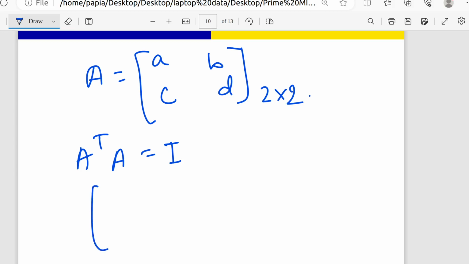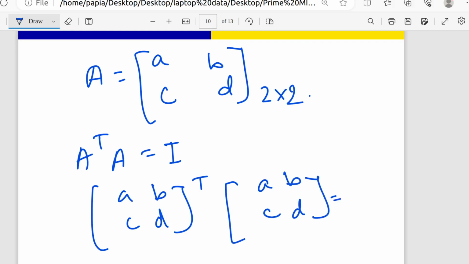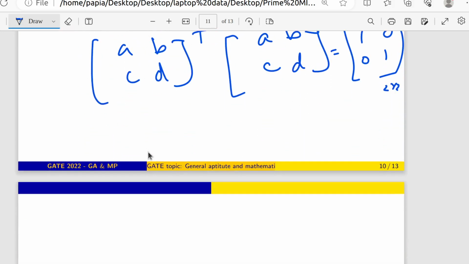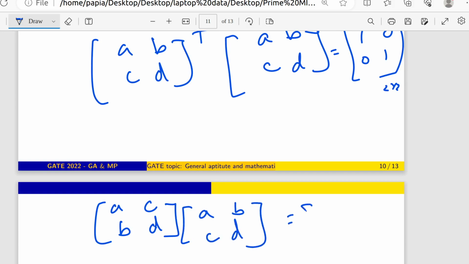So A transpose A means A, B, C, D transpose, then A, B, C, D. And what will be I? I is 1, 0, 0, 1, because it is a 2 by 2 matrix. Good. Now if I transpose that one, what will be the value? A, C, B, D. I think all of you know what the transpose of a matrix is. Then A, B, C, D, which is nothing but 1, 0, 0, 1.